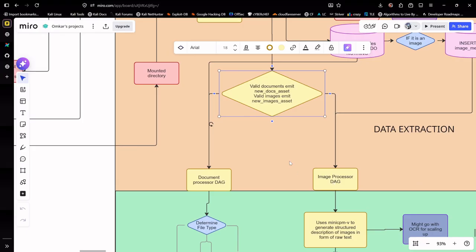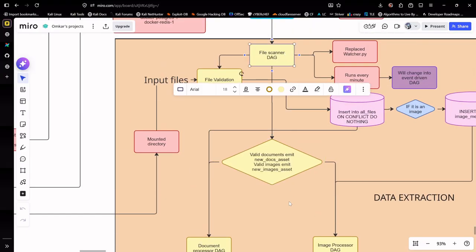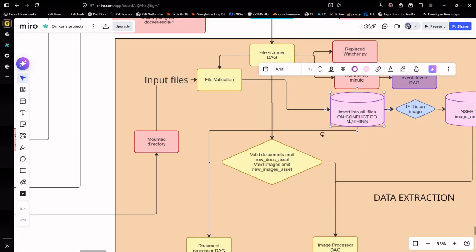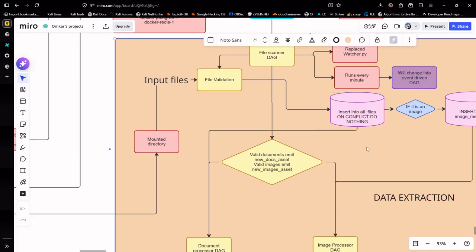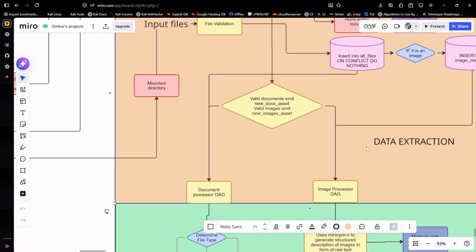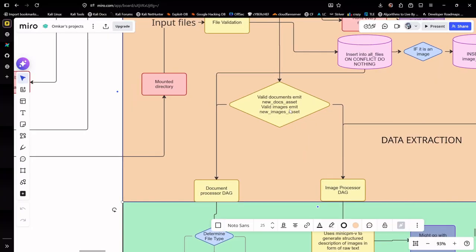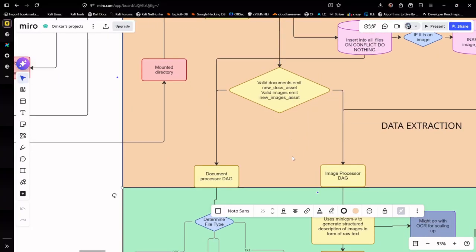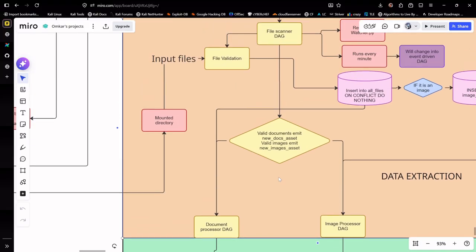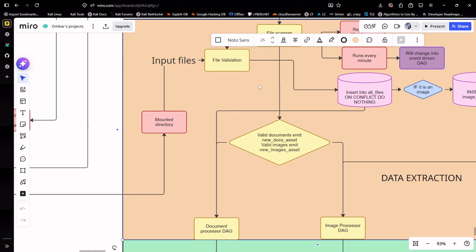As I'm running this every minute, idempotency must be maintained, and you can see that on conflict do nothing. So I have given thought to that as well. The idempotency is maintained, and the processing power is not wasted. That is, we do not process each and every file every time the file scanner runs, right?